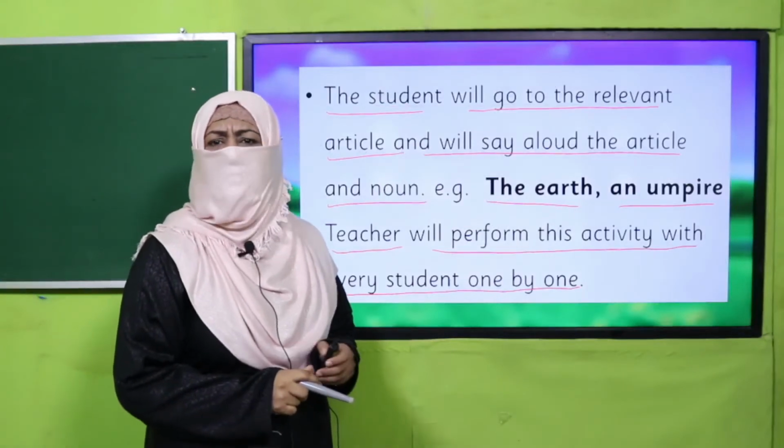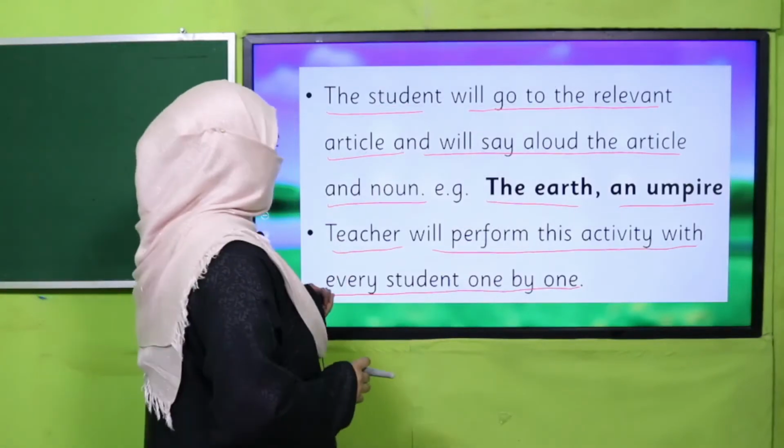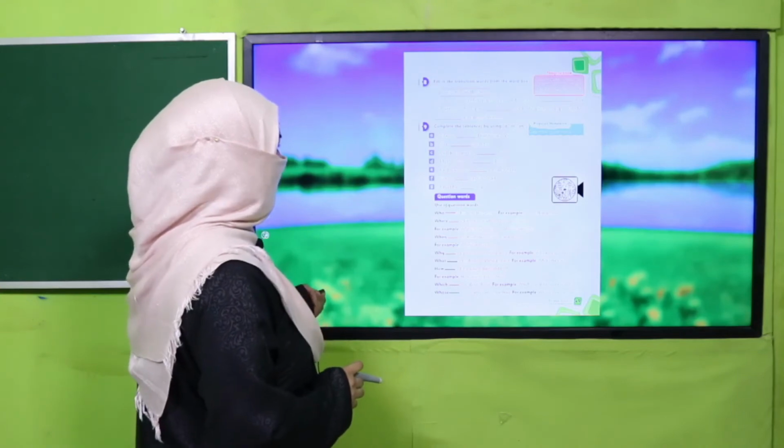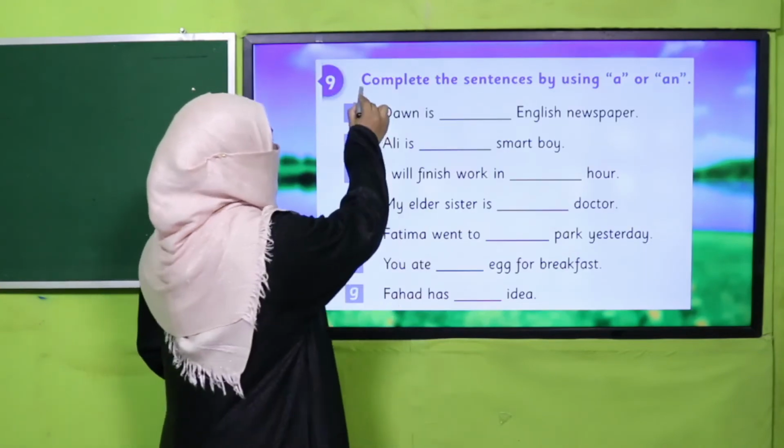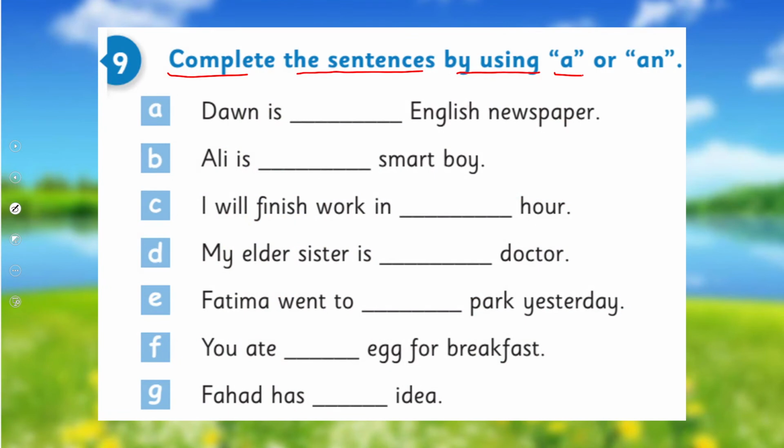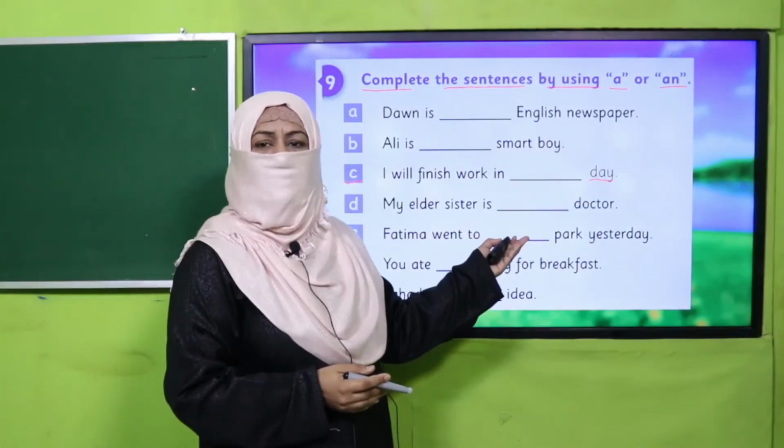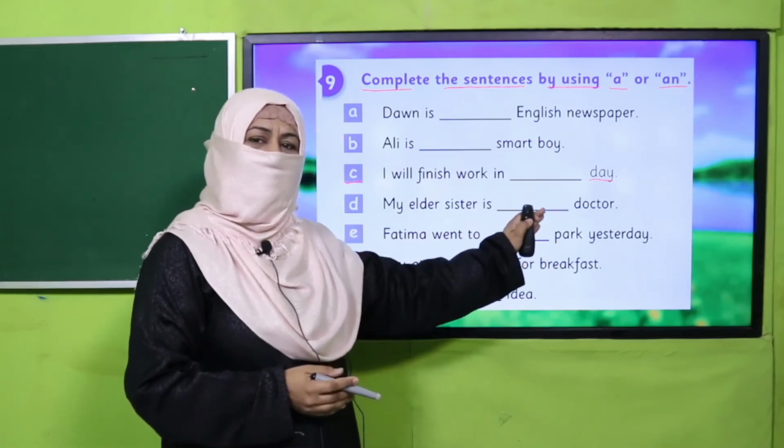Yes, my dear students, are you done with it? Good job. Now let's practice it from your book. Complete the sentences by using a or an. So we are going to use only indefinite articles. And here, my dear fellow teachers, I'm going to make an announcement. In sentence C, this word hour is used, but it is with a mute consonant, which we have not taught to our children yet. That's why you can replace this word maybe with day. Okay, and inshallah in our next edition you will find this corrected one.